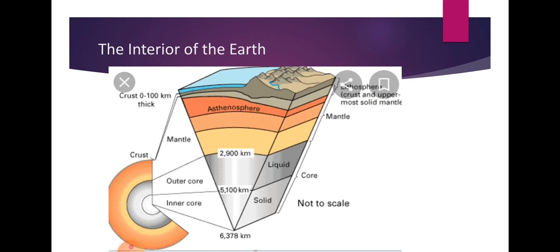Now you can see this diagram, which you need to draw also. The last layer, solid and liquid, is the core, with the inner core and the outer core written. Then you can see the mantle, where the asthenosphere is written, and above the mantle is the crust. The blue color is the oceanic part of the crust, and where you can see the mountain is the continental part of the crust.